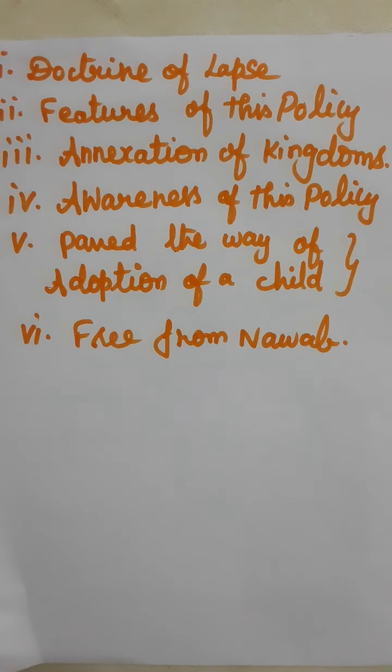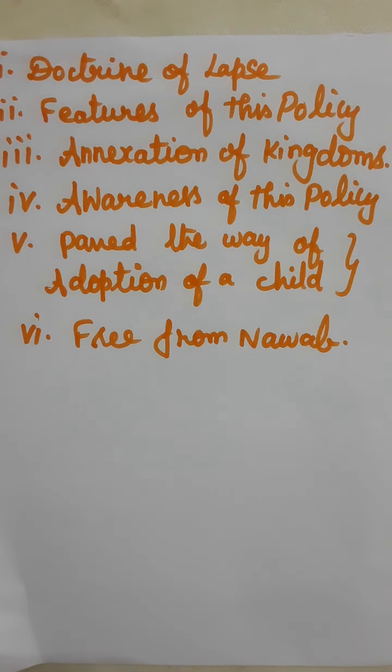Second one, features of this policy. The final wave of annexation of territories occurred under Lord Dalhousie from 1848 to 1856. Next, what are the places annexed by the kingdom? Annexation of kingdoms, that only we are going to see. The company annexed several kingdoms. They are Satara, Champalpur, Udaipur, Nagpur and Jhansi.